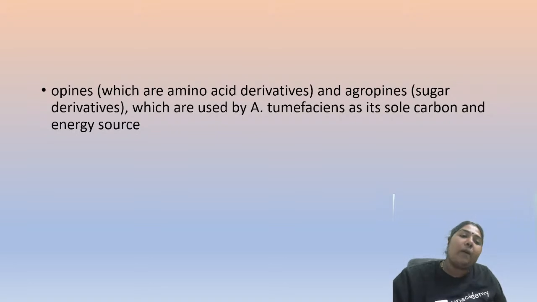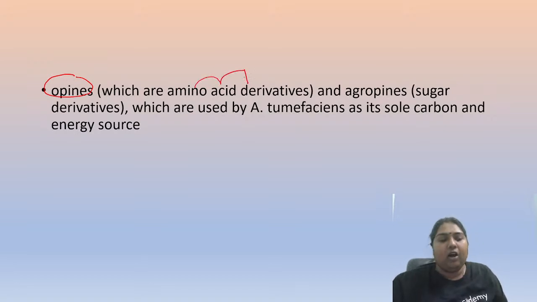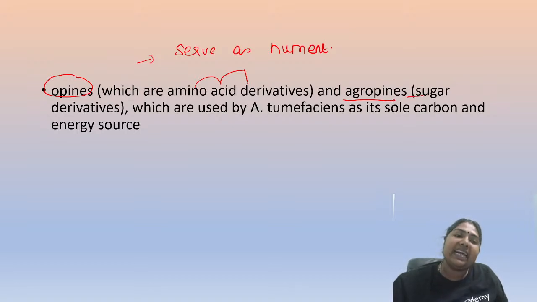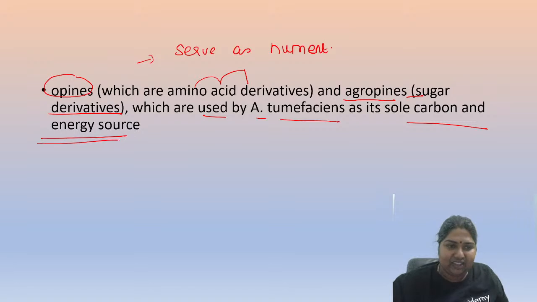So these opines were of prime importance because they are going to be amino acid derivatives. This itself is going to serve as a nutrient. And agropine is also an opine; it is a sugar derivative. These are all used by your Agrobacterium as a sole carbon and energy source.